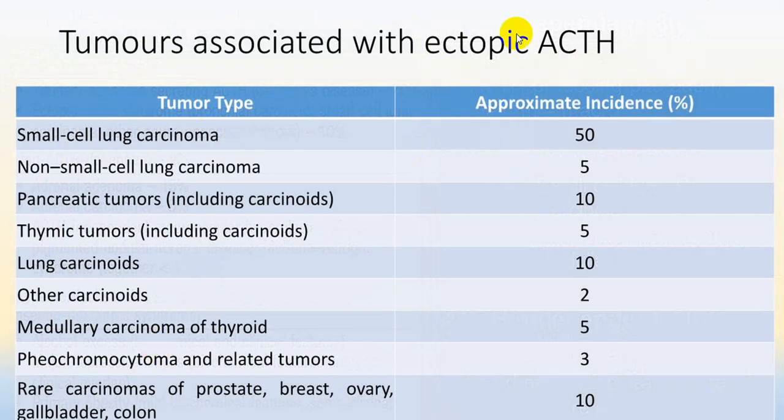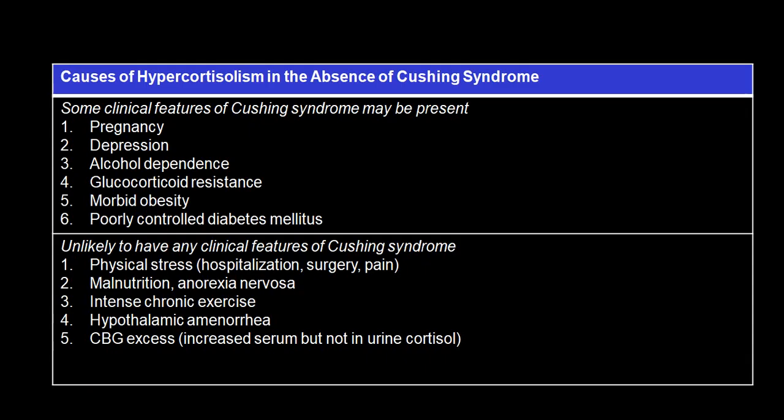These are all the ectopic secretion of ACTH: small cell carcinoma of lung, pancreatic tumors, thymic tumors, carcinoid tumors of lung, medullary carcinoma of thyroid; pheochromocytoma can also sometimes secrete. Rare carcinoma of prostate, breast, ovary, gallbladder, colon can also have ACTH production. So these are all ectopic ACTH secreting malignant tumors. We call it paraneoplastic syndrome. This is hypercortisolism in absence of Cushing syndrome. So this particular group, you can put into what we call pseudo Cushing.